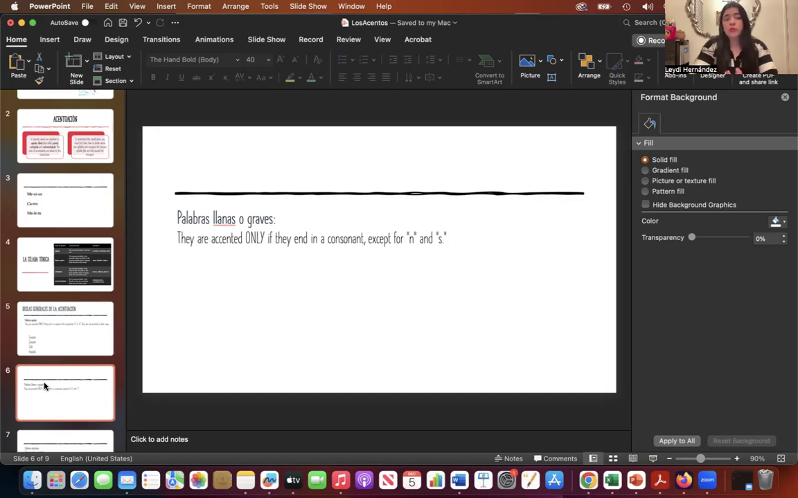Now, the rules for the llanas or graves. Remember that the stressed syllable is the second to the last one, counting from the end of the word. And these ones are only accented if they end in a consonant, any consonant except N or S. Okay, for example, let's see.